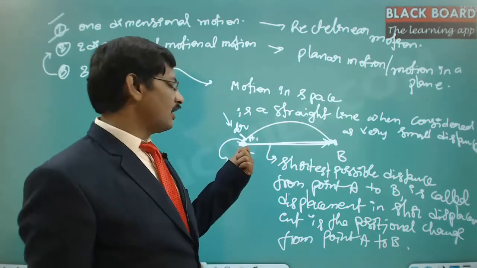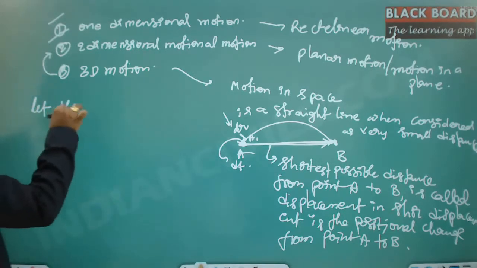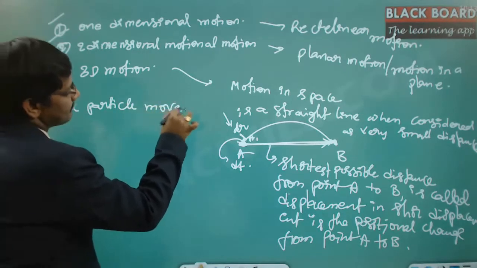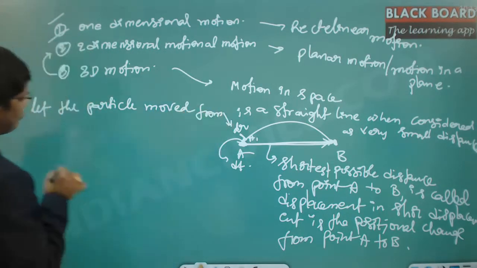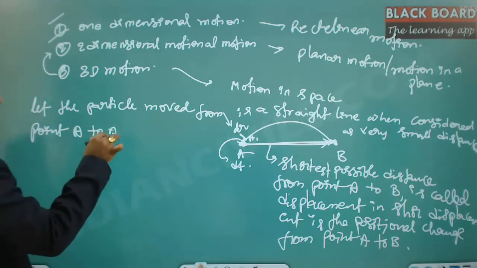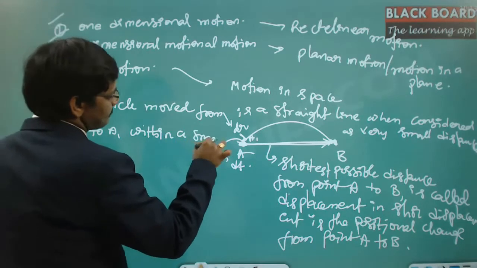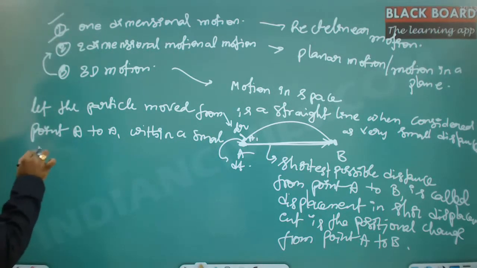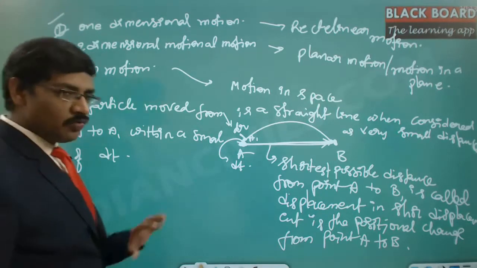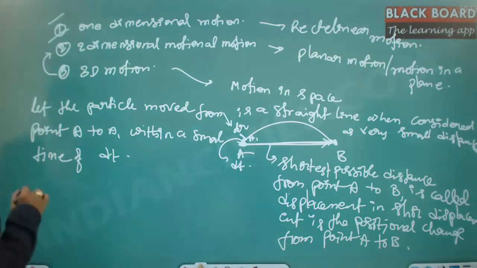So let the particle move from point A to A1 within a small time dt. Then how fast is it moving? The answer to that is the velocity.